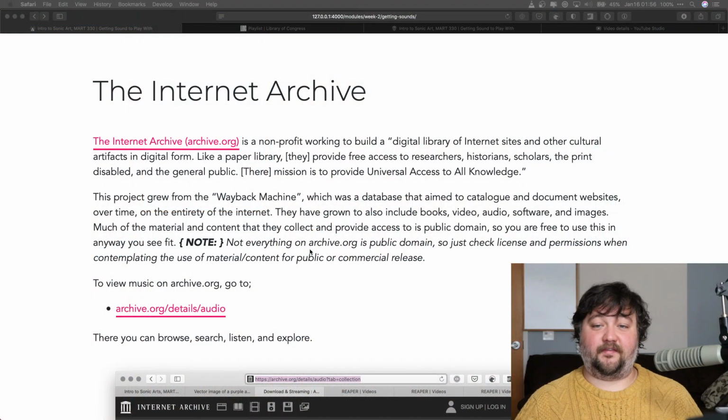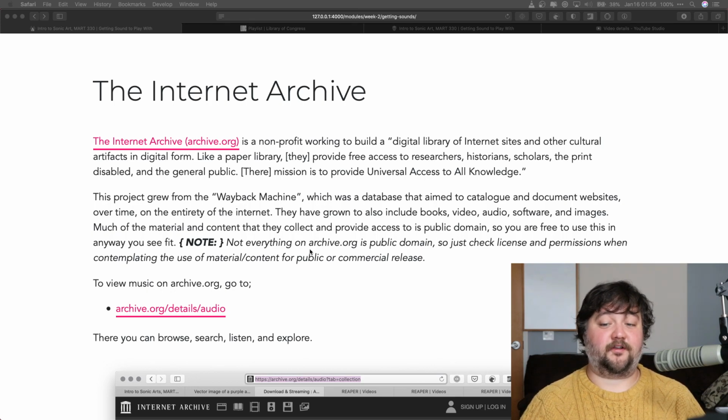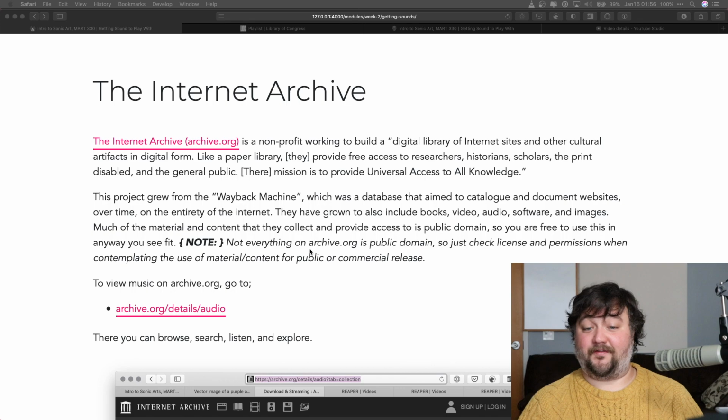with for this week. These are also sites that you should be aware of in general anyway, that you can use throughout this semester as well as into the future as you work on various projects. The first one of these is the Internet Archive, and the Internet Archive is a nonprofit working to build a digital library of internet sites and other cultural artifacts in digital form. Like a paper library, they provide free access to researchers, historians, scholars, the print disabled, and the general public. Their mission is to provide universal access to all knowledge.